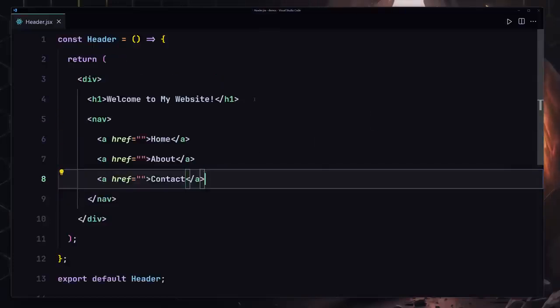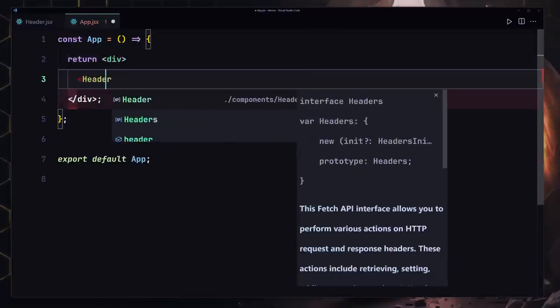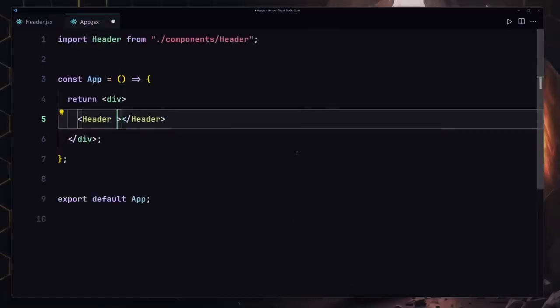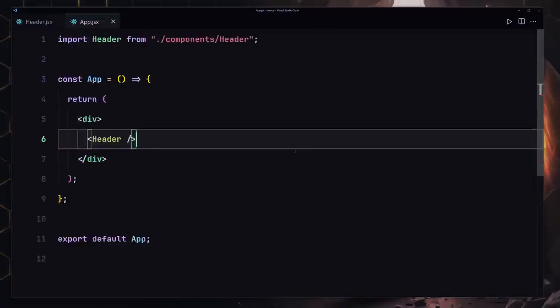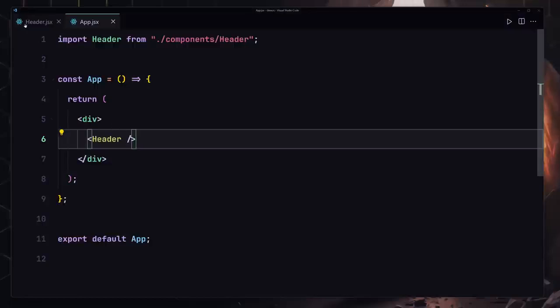it's going to format it for me. I'm going to go to my app and register my header component right here. Okay, let's import that and register that here. So now if I save my file, here you can see we're now getting welcome to my website, home, about, and contact. So that was the first part.